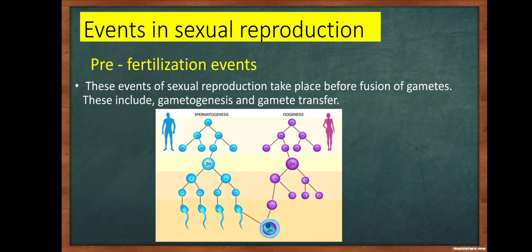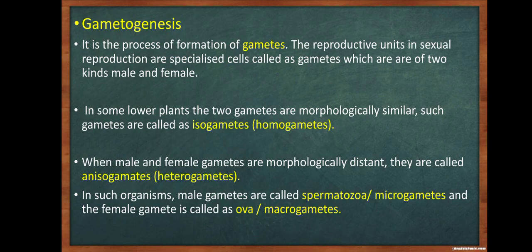Events in sexual reproduction: pre-fertilization events. These events of sexual reproduction take place before fusion of gametes. These include gametogenesis and gamete transfer. Gametogenesis. It is the process of formation of gametes.